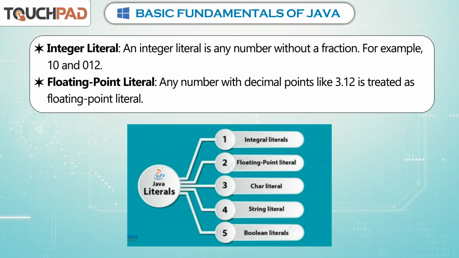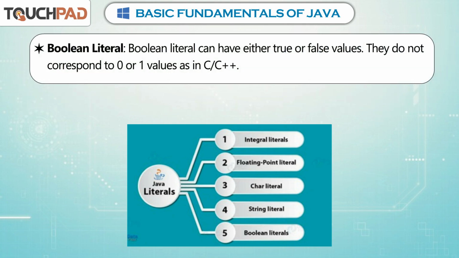Integer literal. An integer literal is any number without a fraction. For example, 10 and 012. Floating point literal. Any number with decimal points like 3.12 is treated as floating point literal. Boolean literal. Boolean literal can have either true or false values. They do not correspond to 0 or 1 values as in C/C++.